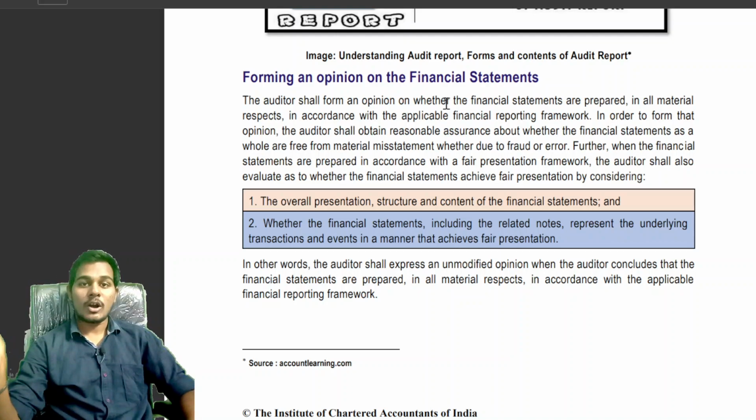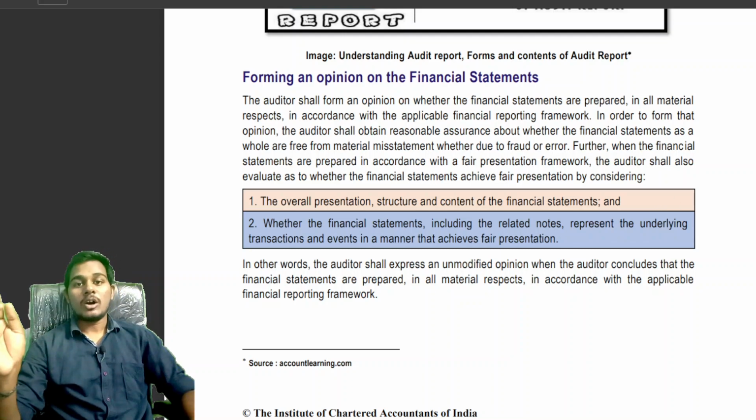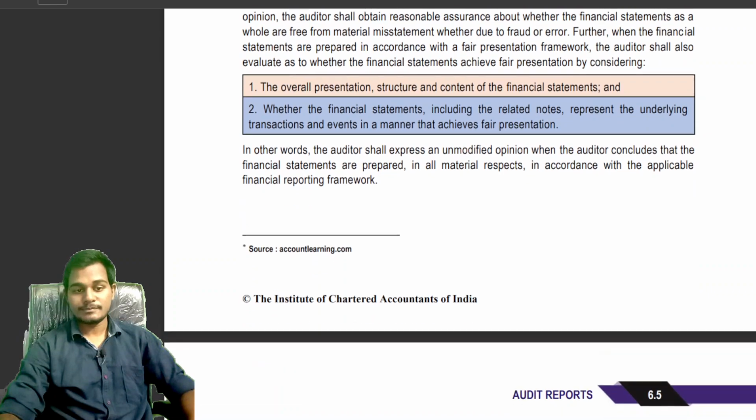Then only can the auditor give a true and fair view opinion. So, for forming an opinion, the auditor shall see that financial statements are prepared in accordance with the applicable financial reporting framework and are free from material misstatement due to fraud and error. Then only can the auditor give an opinion on the financial statements.